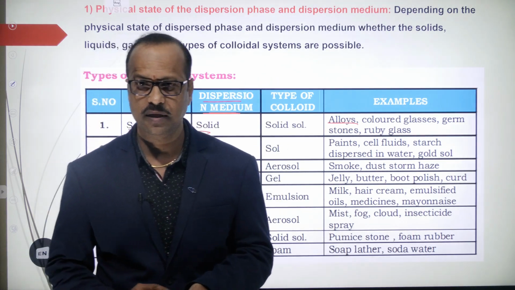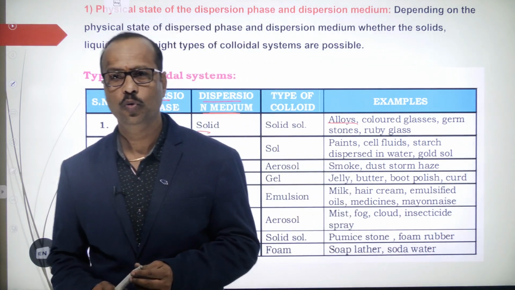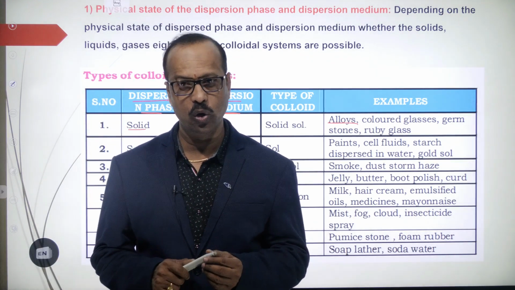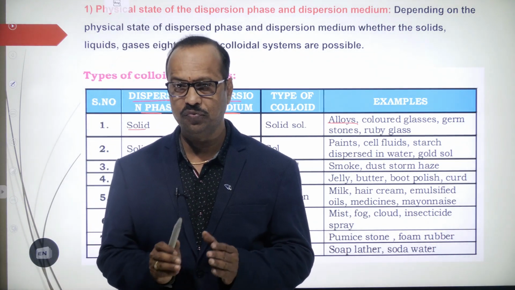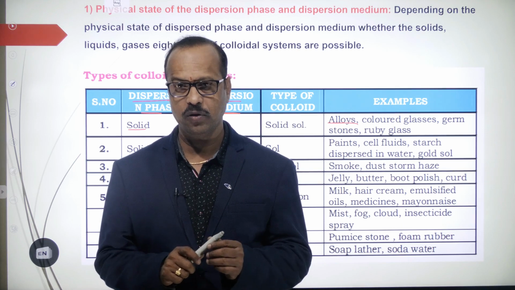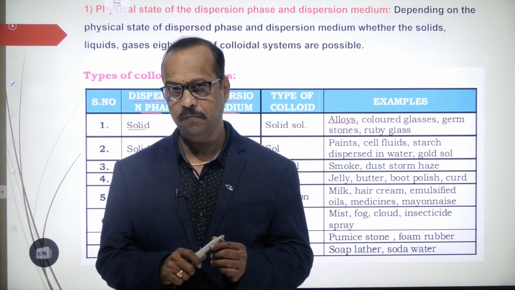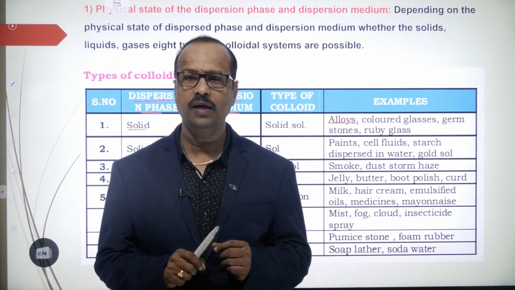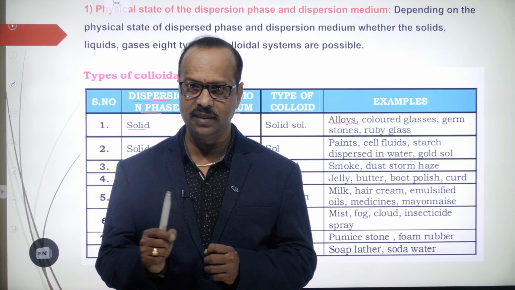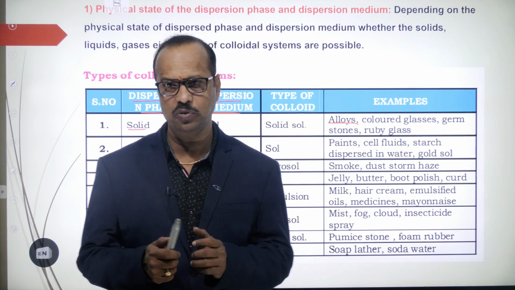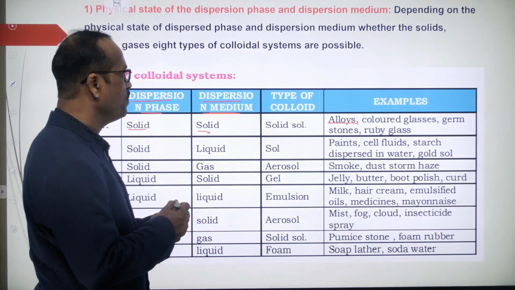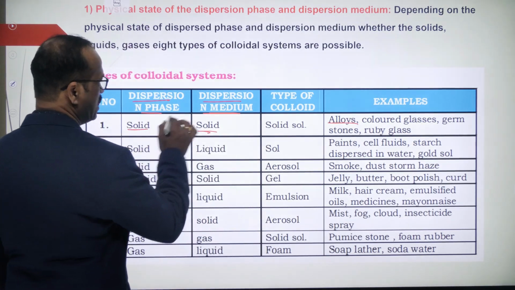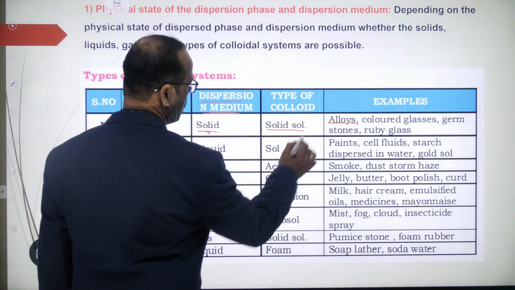In physics you might have studied that to avoid short circuit and overloading, we use a fuse, and this fuse protects from short circuit, right? That fuse is made up of two metals, tin and lead. Here tin is in more quantity and lead is in less quantity. So alloys are a mixture of metals. Both are solids, solid in solid. This is called a solid sol.